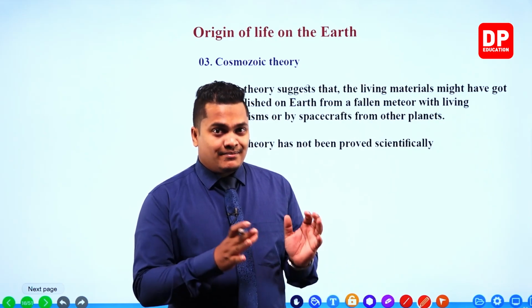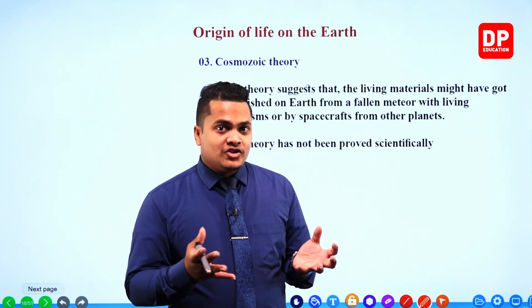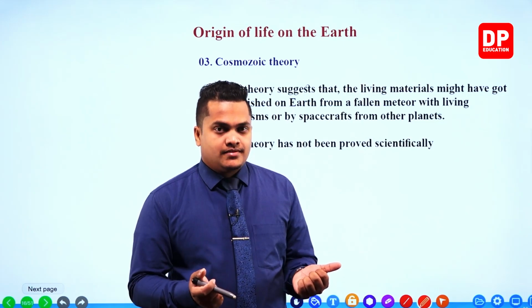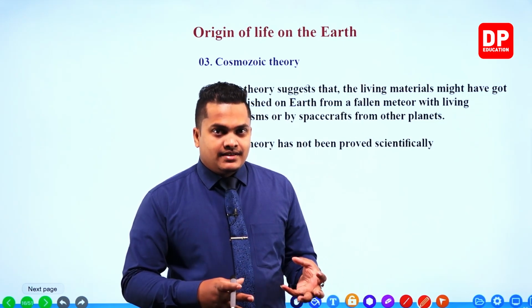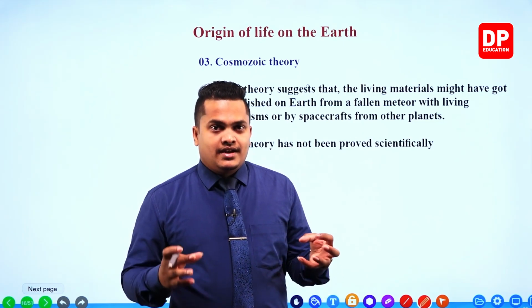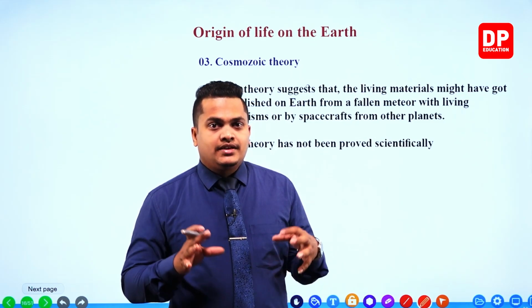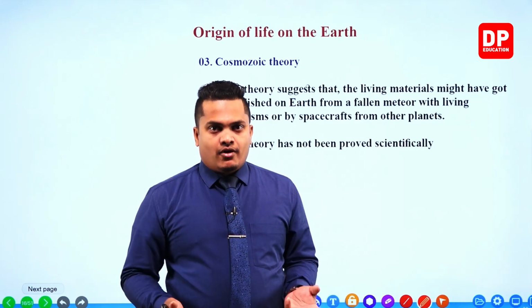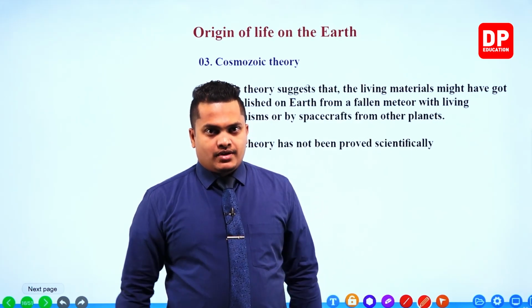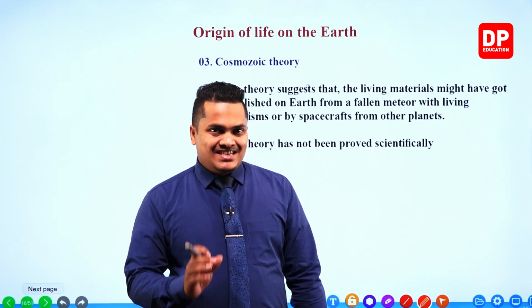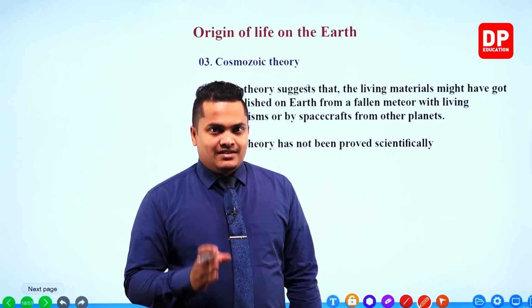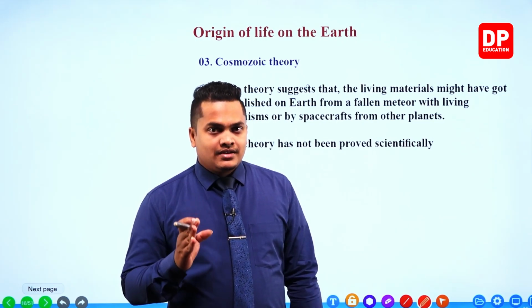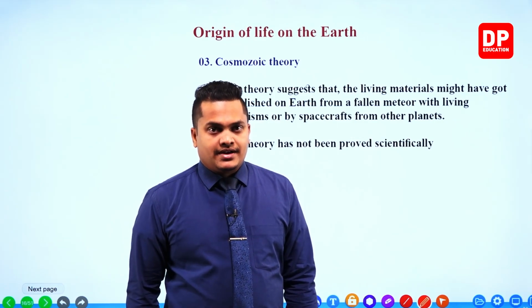That definitely means they are mentioning aliens. So aliens visited the earth and settled on the earth, creating life. They are the ones who have evolved to create different organisms. This is the third theory related to the creation of life on the earth, my dear children.